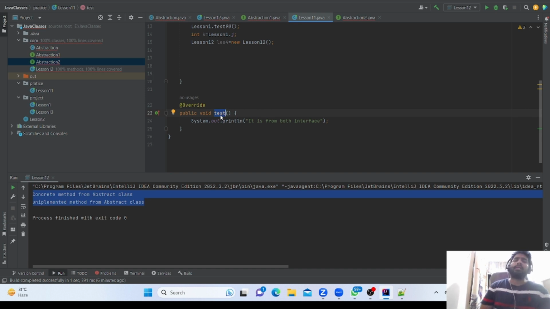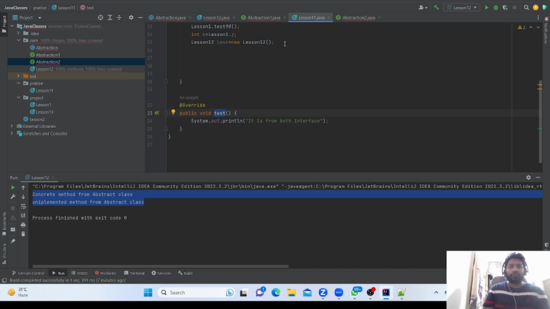They can ask the question: suppose there are two interfaces and the method name is the same, if I implement it, will we get any compile time issue? No, you will not get any compile time issue. You are implementing it here, so it is fully fine.